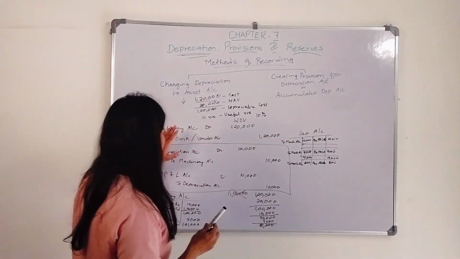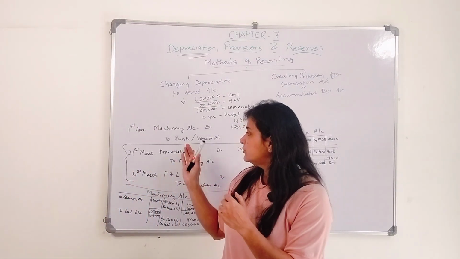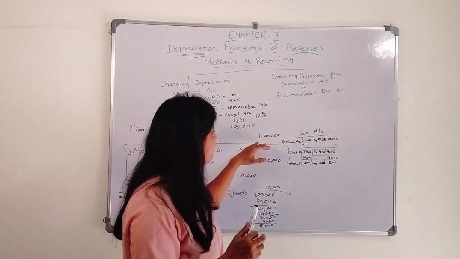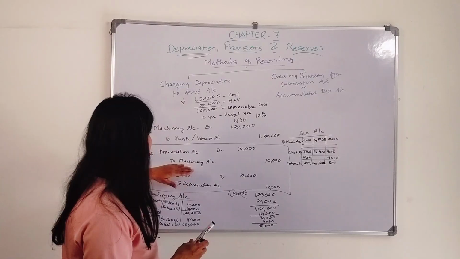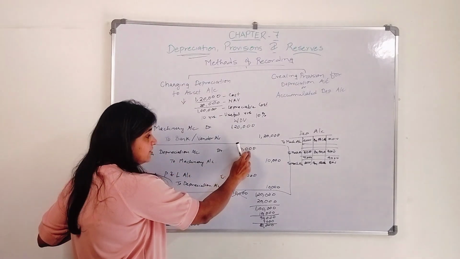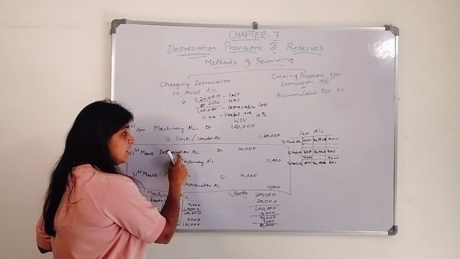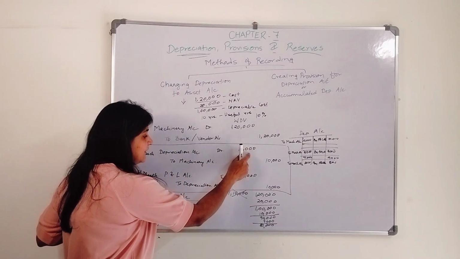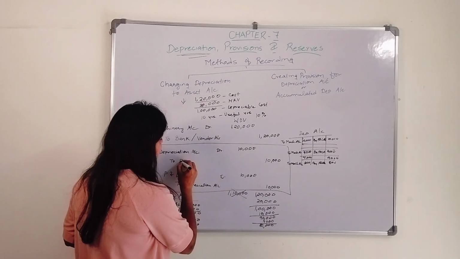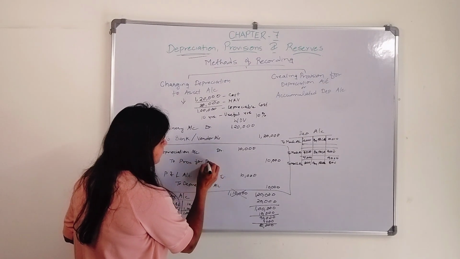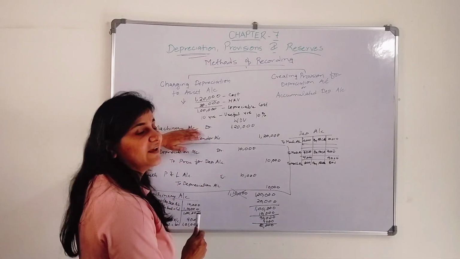What will be the entry? The first entry will be the same. You purchased a machinery, machinery account debit to bank or vendor account 1,20,000. What will be the next entry instead of to machinery account? First year depreciation amount is 10,000. Your entry will be same. At the end of the year, you will charge depreciation account debit 10,000 to, instead of machinery, what we will write? Provision for depreciation account. We will not charge it against an asset.